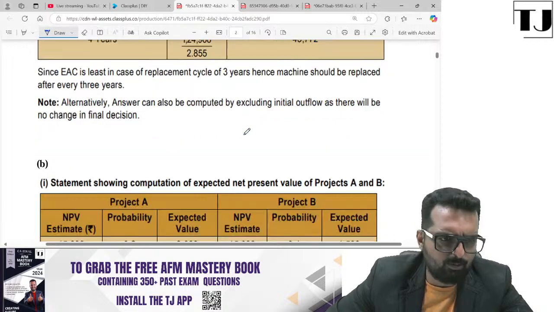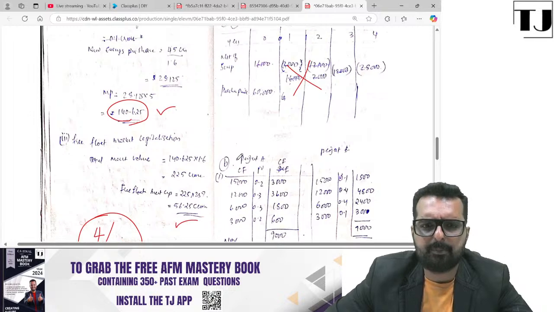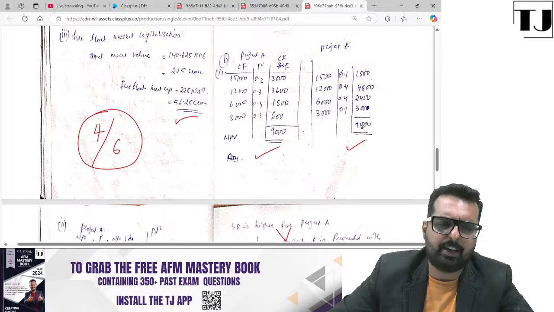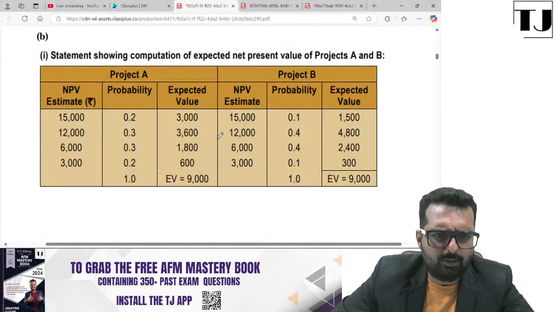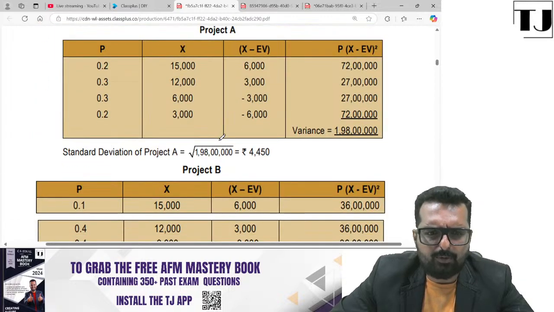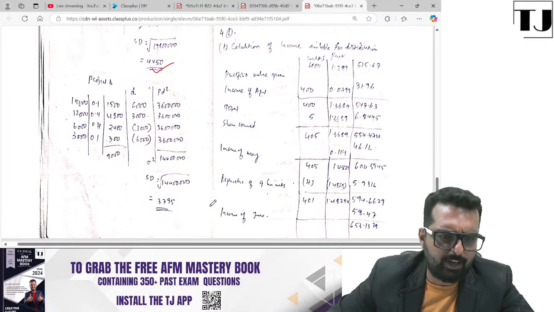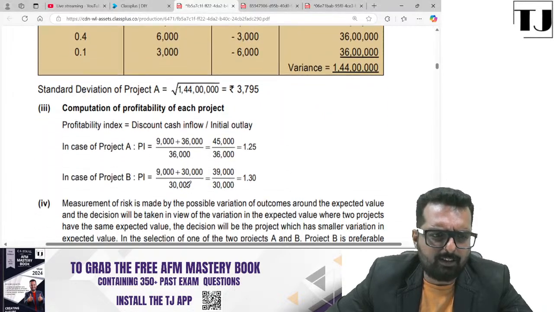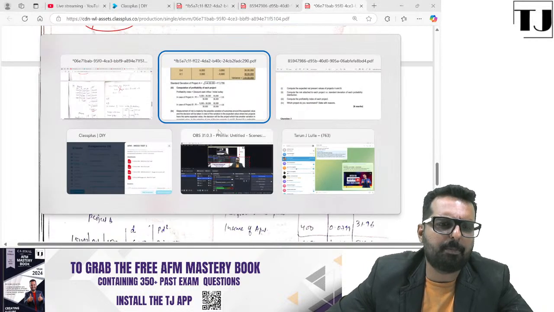Okay, let me take the solution now. Okay, PV got 9,000, 9,000, correct? This part is correct. NPV part is correct. What about the second one? Second one, they want you to find out the standard deviation, is it? So you get 4450, 3795. That's also correct. 4450 is correct. 3795 is also correct. Very good. And then the last question is profitability index 1.25, 1.3. Okay, here you didn't find the PI, so the third part is not correct.